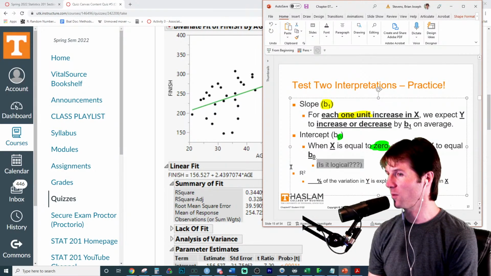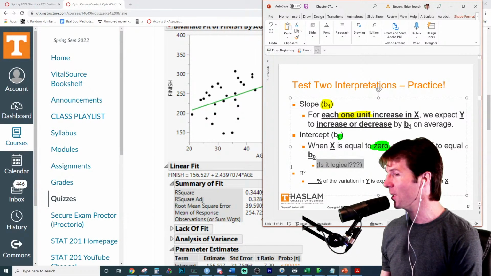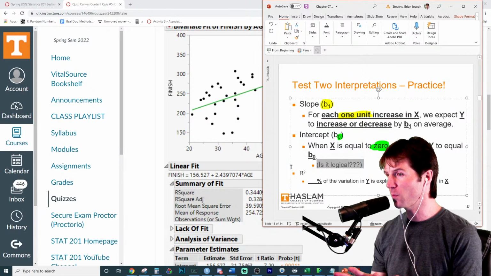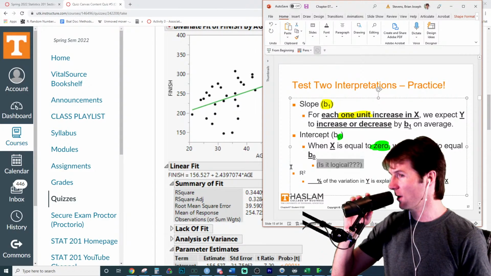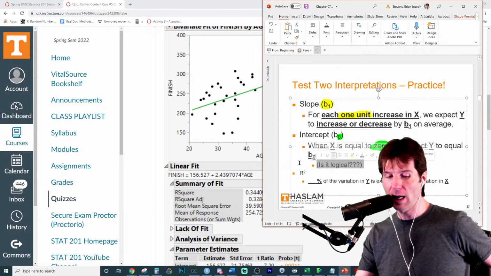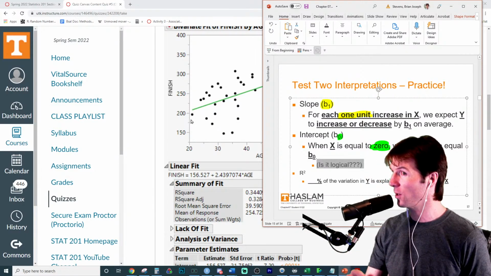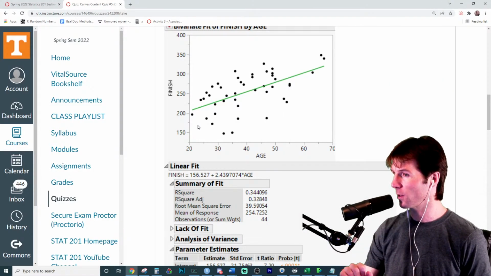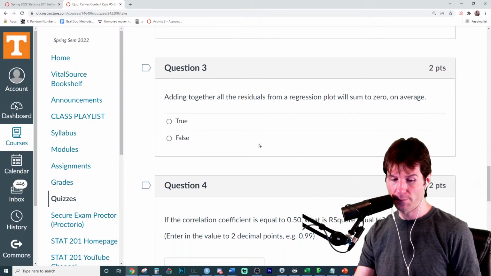I don't think babies are running races. Or newborns. It's not even a six-month-old baby. It's like somebody gives birth and that baby just runs that race right there. So I don't think this is happening. I don't think this is logical. If you notice, it really only goes down to about 20. This would be what we call an extrapolation of the model, when you're outside the X bounds of the model. Chapter 8, extrapolation, is covered. So we got that one.